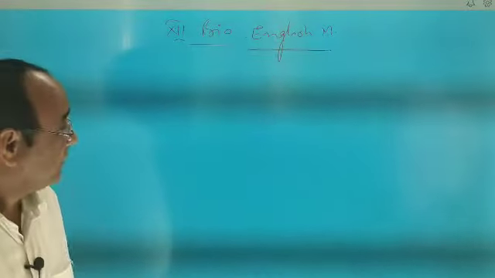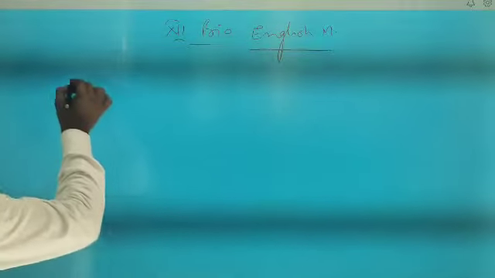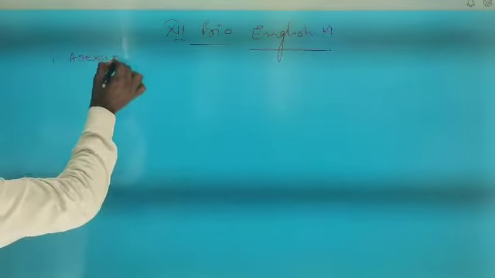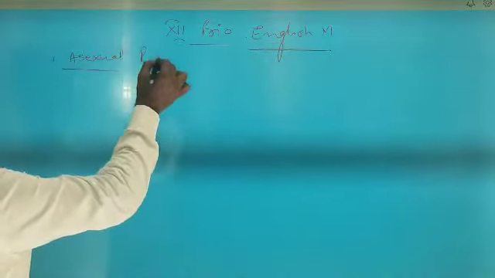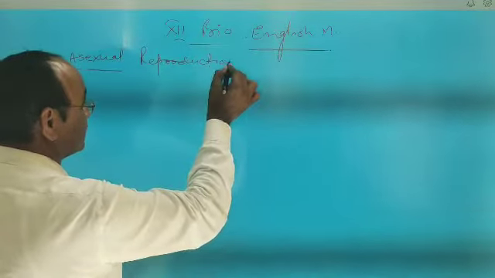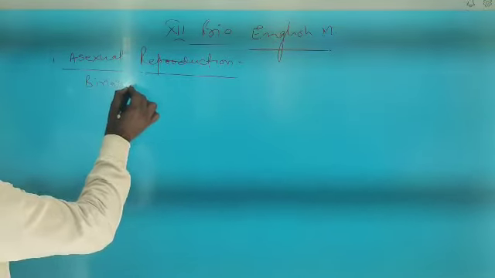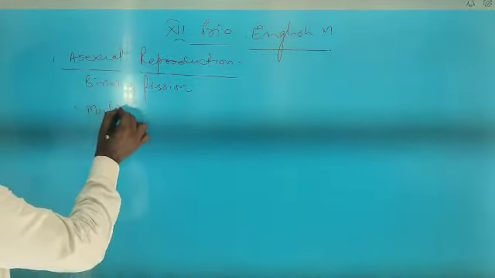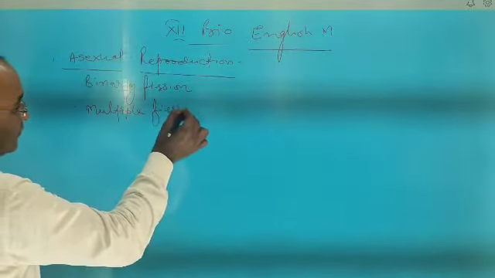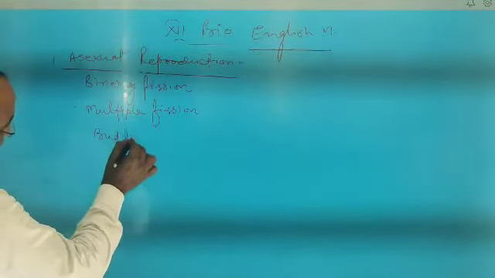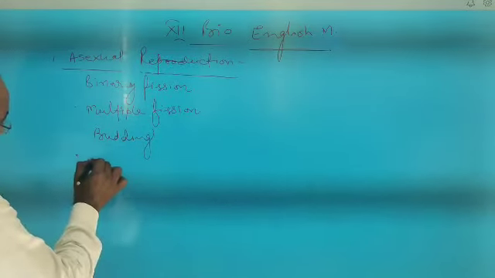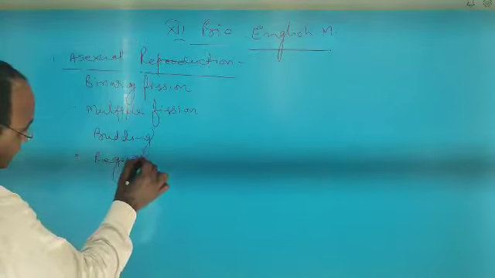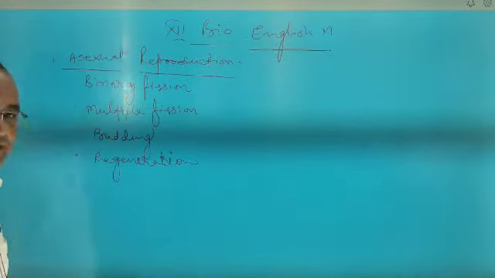Dear student, in the last class we discussed asexual reproduction in animals, and the methods of asexual reproduction: binary fission, multiple fission, budding, and regeneration.